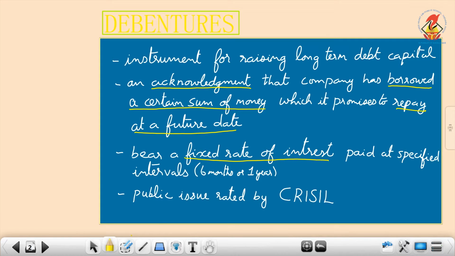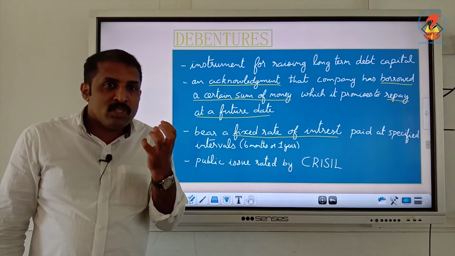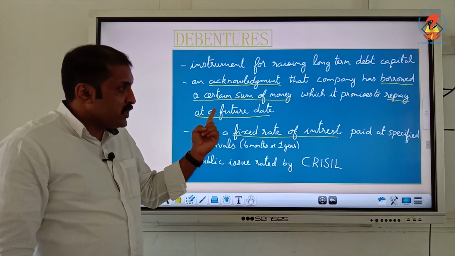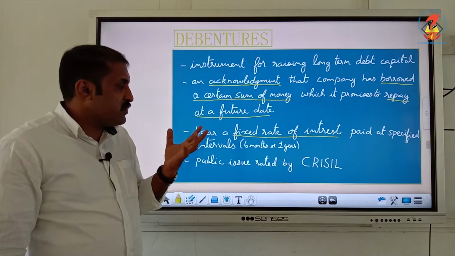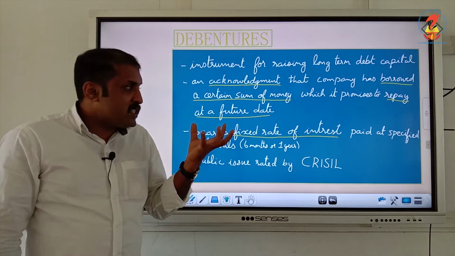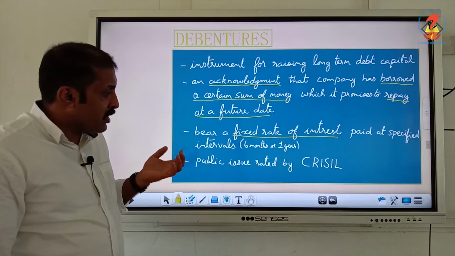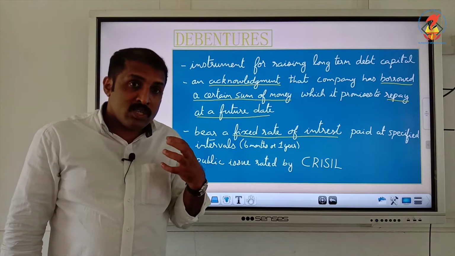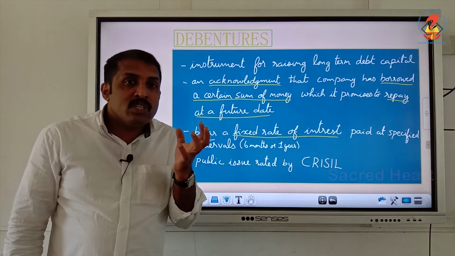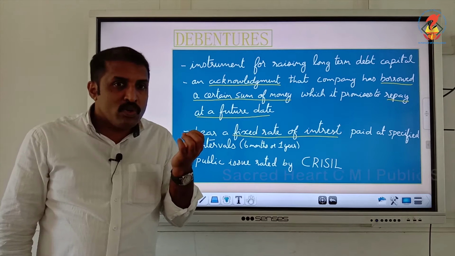The benefit the persons are getting when they purchase a debenture issued by a company is that they get a fixed rate of interest at a specified interval, say 6 months or 1 year. And one more thing, as it is a security, it has to be rated by an agency which says which debenture is good.